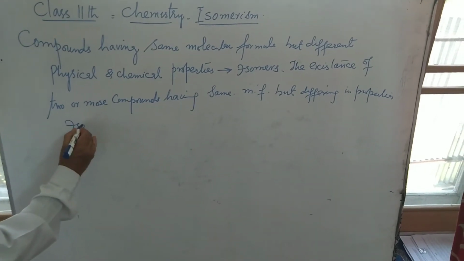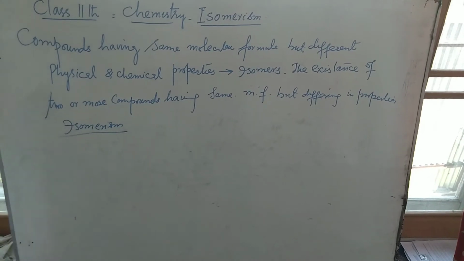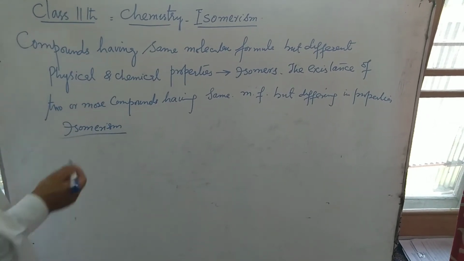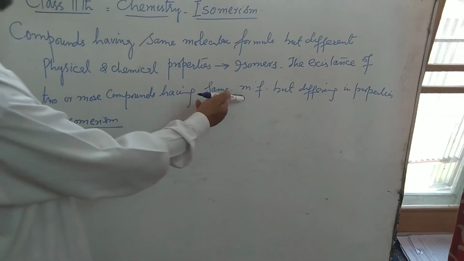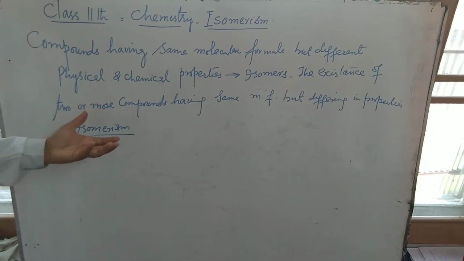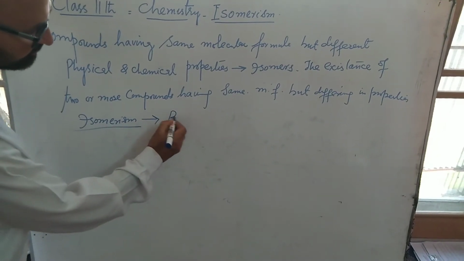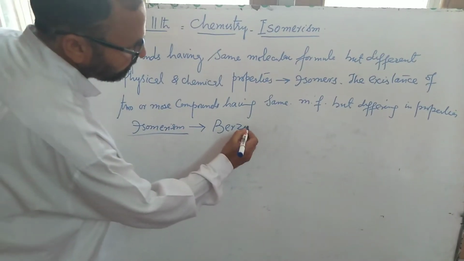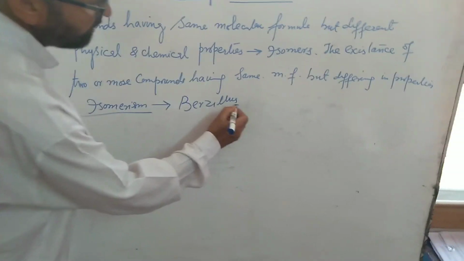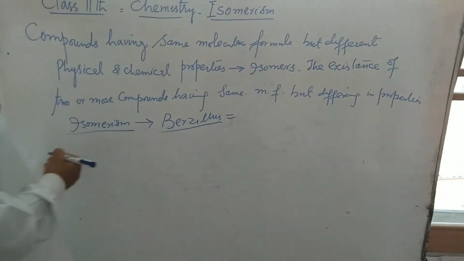So isomerism is the phenomenon of existence of two or more compounds having the same molecular formula but differing in properties. This word isomerism was given by Berzelius. Iso means same, meros means parts.